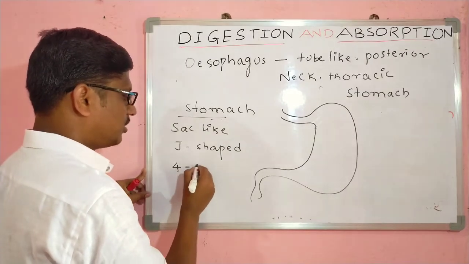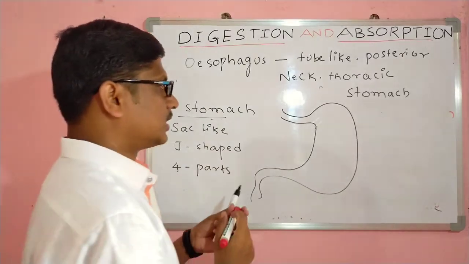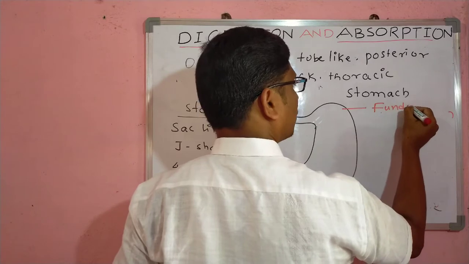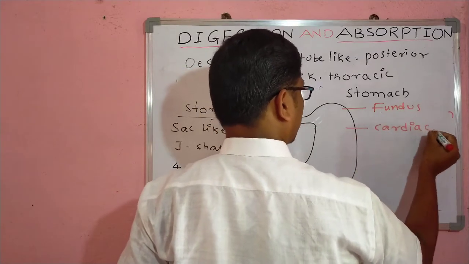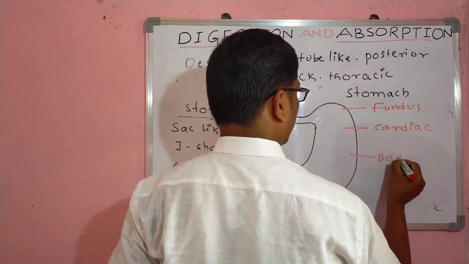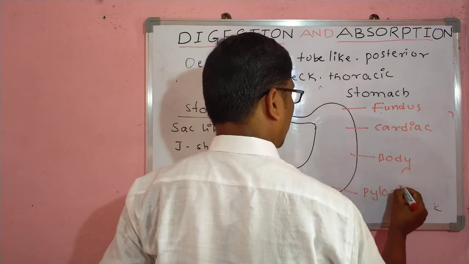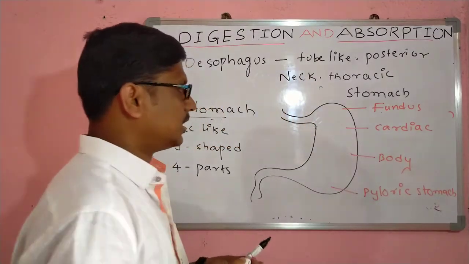It contains majorly 4 parts. In the stomach, this region is called the fundus, this is called the cardiac, this region is called the body, and this region is called the pyloric stomach. These are the 4 parts present in the stomach.